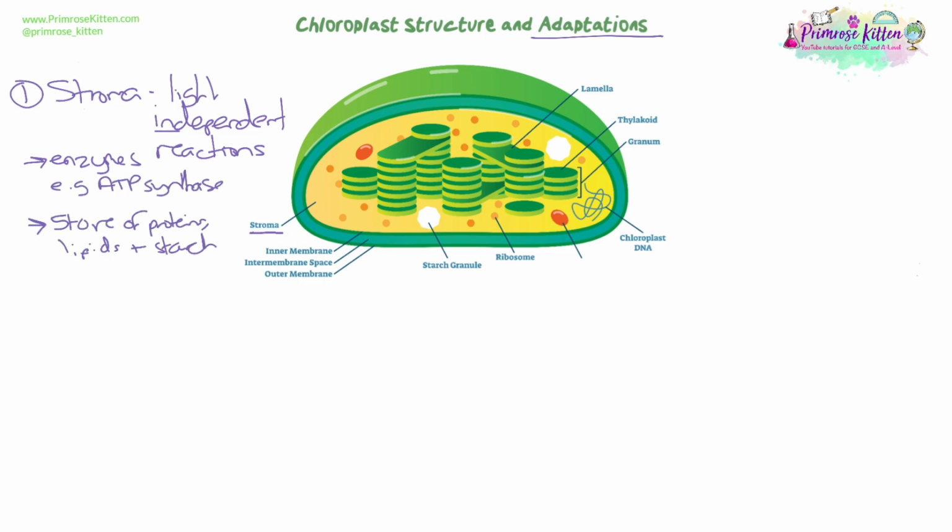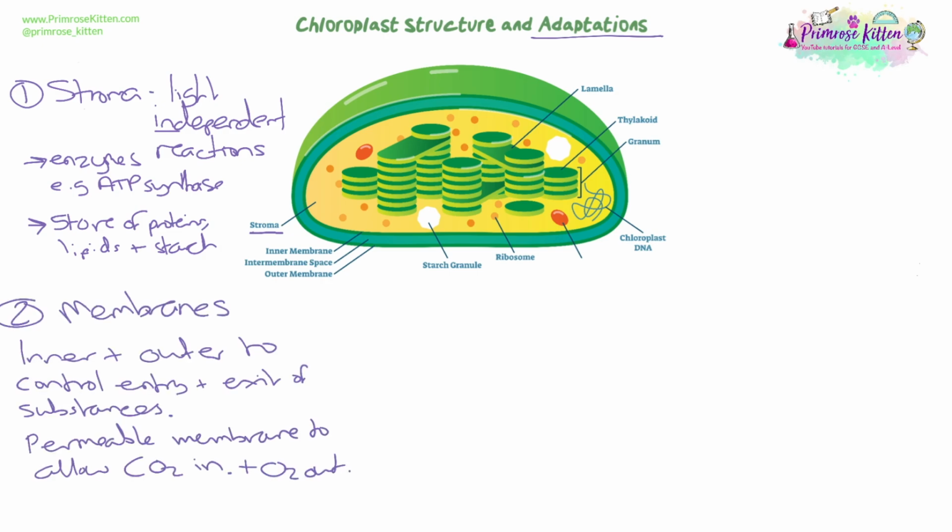Here we've got the first look at how these structures are adapted for photosynthesis. So the stroma, like we said, has got enzymes in it, and these are important because the stroma is where the light-independent reactions happen. So the reactions in photosynthesis that happen without light. We'll come to that in the next video. Enzyme reactions have to happen there, and so they've got enzymes ready to do that. The one main one is ATP synthase. We're going to need ATP to do photosynthesis. The other thing is that within the stroma we've got lots of proteins that we need, we've got lipids that we need, and obviously we're storing starch as well, which is the way we store the glucose being produced by photosynthesis.